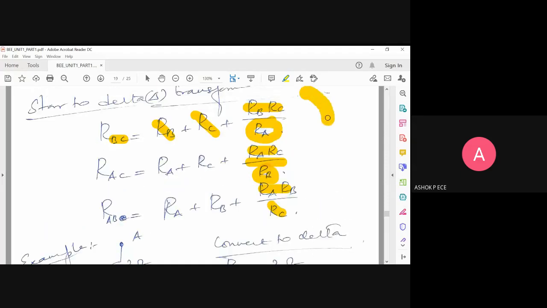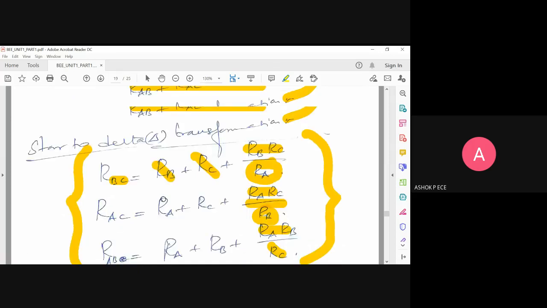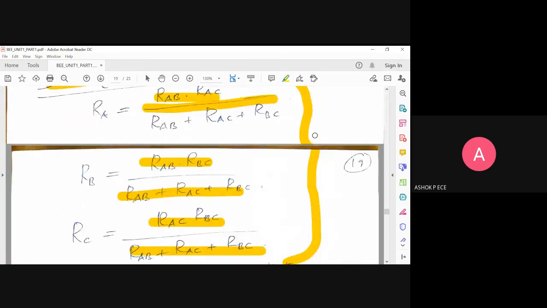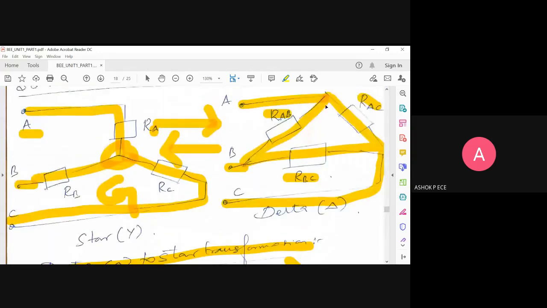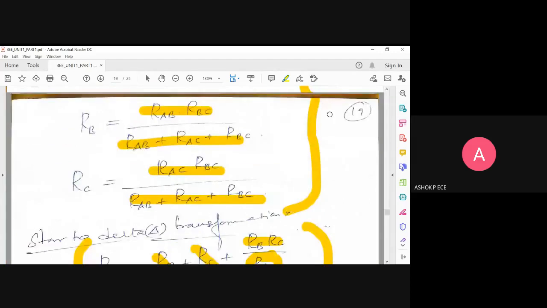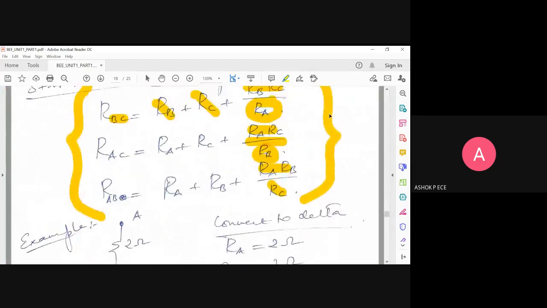Are the formulas clear? See, nowhere you need to mug up anything. If you know the logic, or if you have the basic instinct and intuition on how to write the formula, how will the sequence come? It's very simple. If you mug up 6 formulas, you definitely cannot write them clearly in the exam. But if you draw these 2 diagrams, from the diagram you can easily write all 6 formulas without even mugging them up.